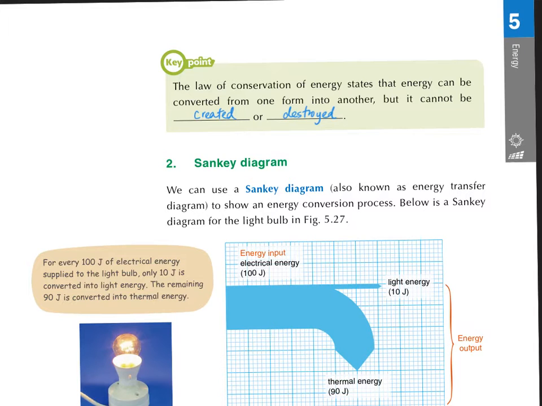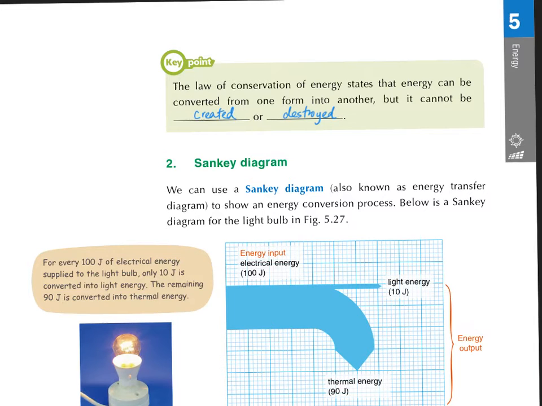Therefore, if your energy is from the sun, the energy may be absorbed by the plant by photosynthesis, and when the cow eats the grass, the energy is changed into chemical energy in the cow. When we eat the cow, the chemical energy in the cow changes to chemical energy in our body, and we use the energy, for example, when we walk, it changes to kinetic energy, when we jump, potential energy, and when we sing, it changes to sound energy. This energy can be converted into another form.